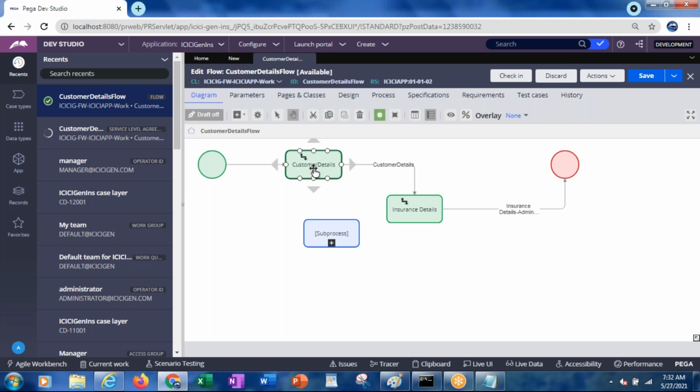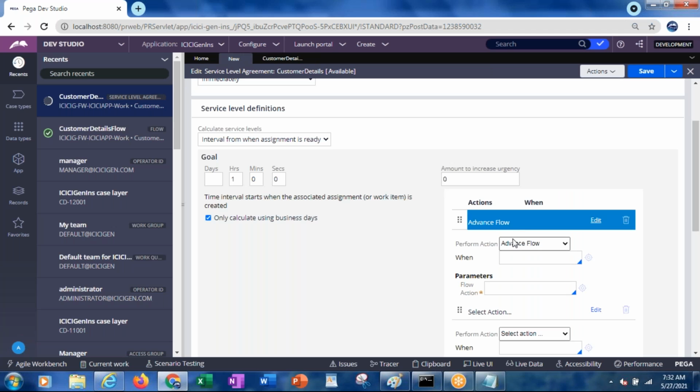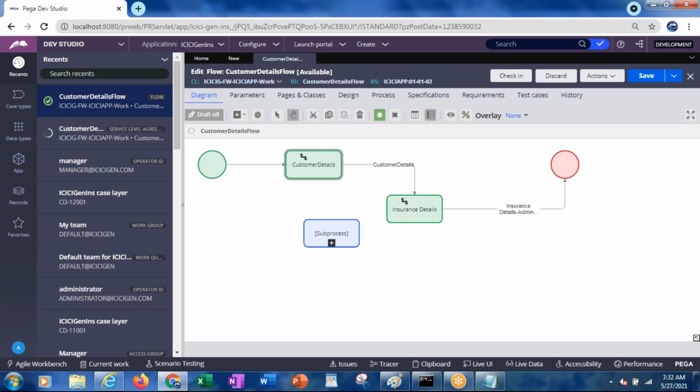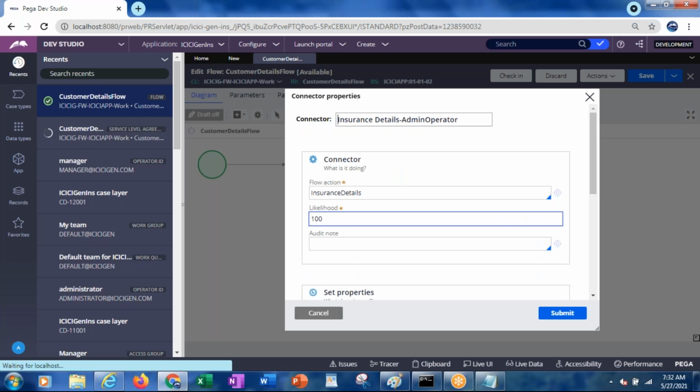At the first assignment I have given the SLA. That means the user has to respond within 1 hour. If he is not responding within 1 hour, then what we can do is move the flow to the next assignment in the flow. That is called advance flow. We are advancing the flow to the next level, so you can move to the second assignment. Here you can give the flow action name.